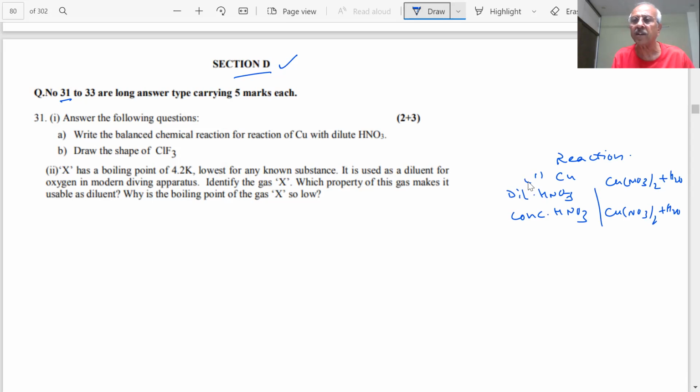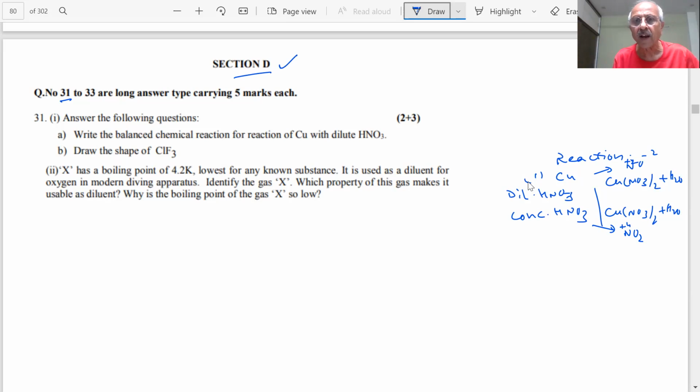Concentrated nitric acid is a strong acid and a strong oxidizing agent, so the nitrogen will go to a higher oxidation state. Which oxide of nitrogen will be formed? With concentrated nitric acid you get NO2 gas, and in the dilute case you get NO. The oxidation state here is +2, and here +4. So the stronger acid takes the nitrogen to a higher oxidation state. That is the way we remember.